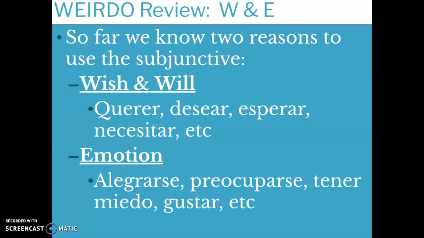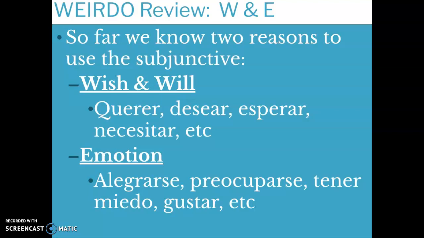So what we are going to do next, we are going to practice, and you guys are going to translate sentences into Spanish. All right, so we are going to use verbs from this W and E section. And remember that our second verb is going to be the one that is in the subjunctive. The first one is always just in the present tense. So number 1 we will do together, and then you will do 2 through 6 on your own.